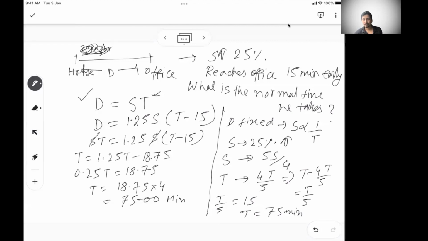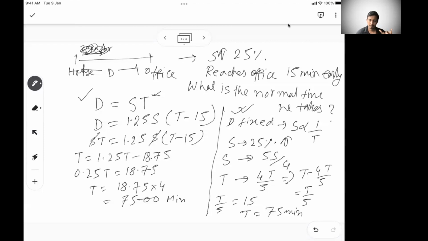But at a certain time, understanding this basically shows your conceptual clarity, and if you try to use this, this kind of problem becomes much faster and much easier to calculate when you are using the variation, or your concepts of variation between speed and time when one distance is fixed. If the variation approach is not clicking in your mind, you can use the left-hand one and calculate right away by just forming the equation and going ahead and solving the problem.